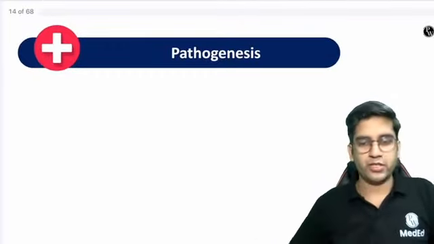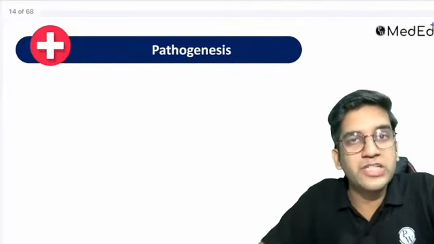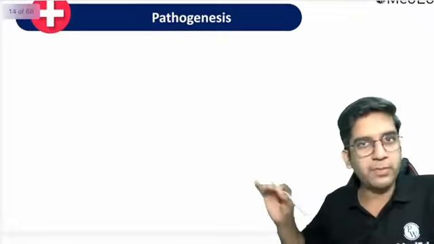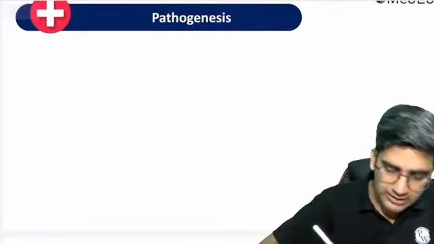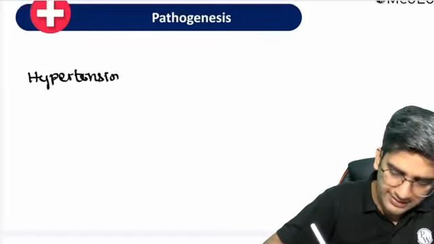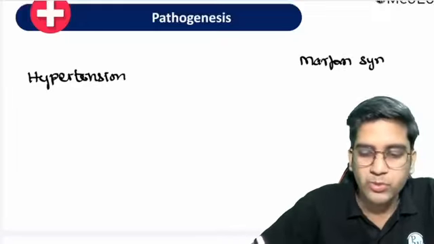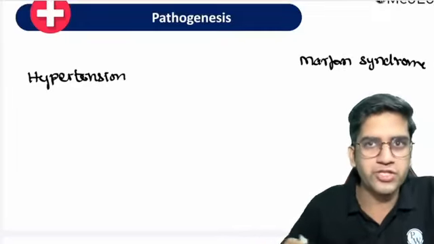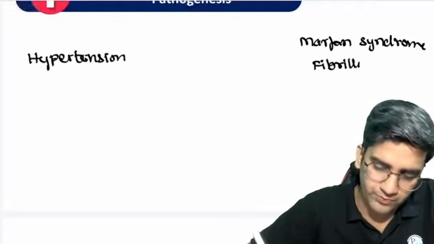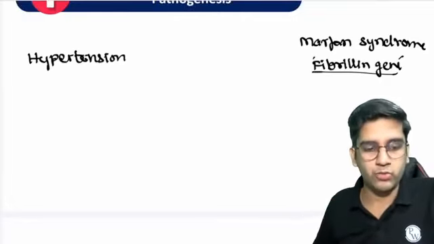Let's look at the pathogenesis. For an aorta to be torn, the aorta should be extremely weak, which means there is something which is destroying the aorta. There are two things for pathogenesis, but my outcome is common: destruction of aorta, right? A patient who is hypertensive, that's one thing. And then I have patients who have Marfan syndrome. What's the mutation in Marfan syndrome? We did read about the mutation in Marfan syndrome. They have a mutation in the fibrillin gene, right? If there is a mutation in the fibrillin gene, that's going to be the problem in Marfan syndrome.